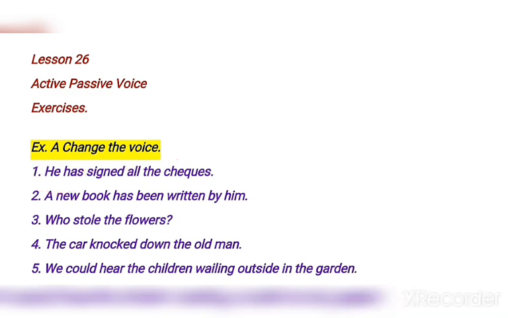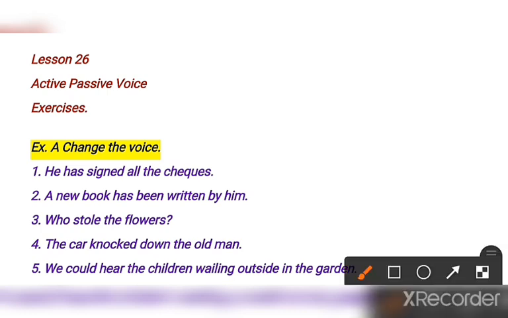Clear? See the second one: a new book has been written by him. Now this sentence is already given in passive voice. Here you have to change it into active, so we follow the opposite. Been is given, so we will remove been and the rest will be the same. So what will be the answer?